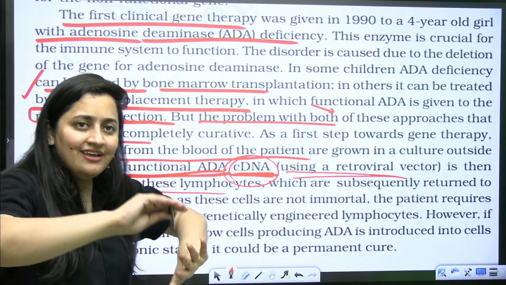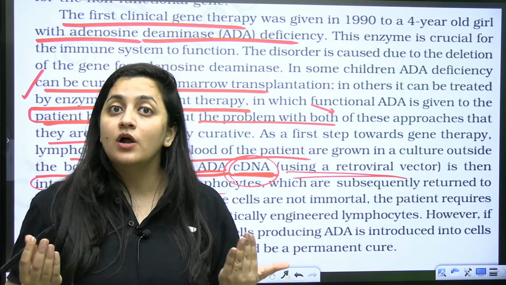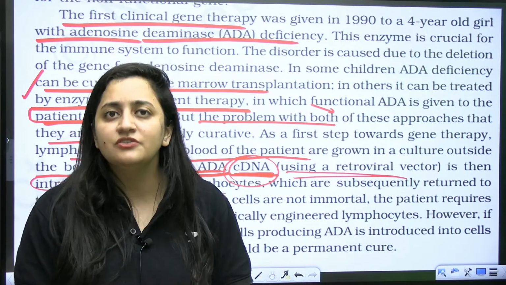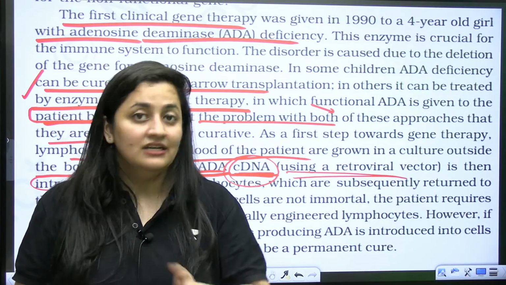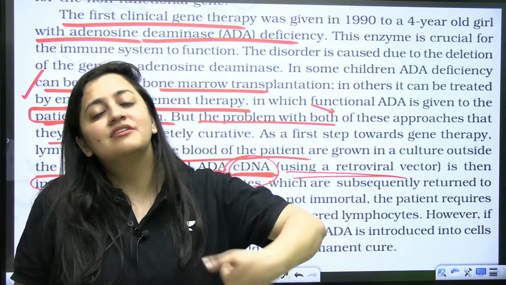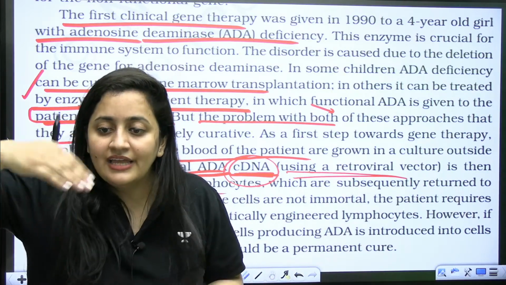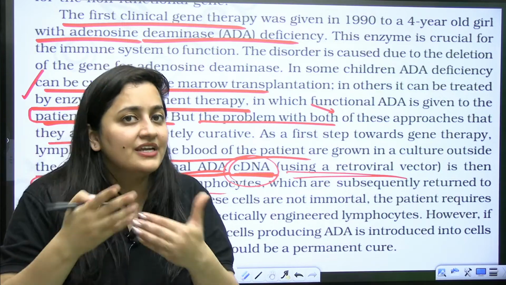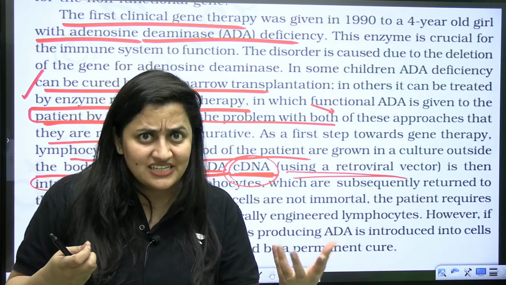So now the lymphocytes will be returned to the patient's body. Now that patient is having the ADA enzyme, meaning the immune system is functional. But the problem here is that lymphocytes are mortal. They are not immortal. They will not survive for the lifetime. So this process has to be repeated again and again. And because of that, what is going to happen? It is going to be physically draining.